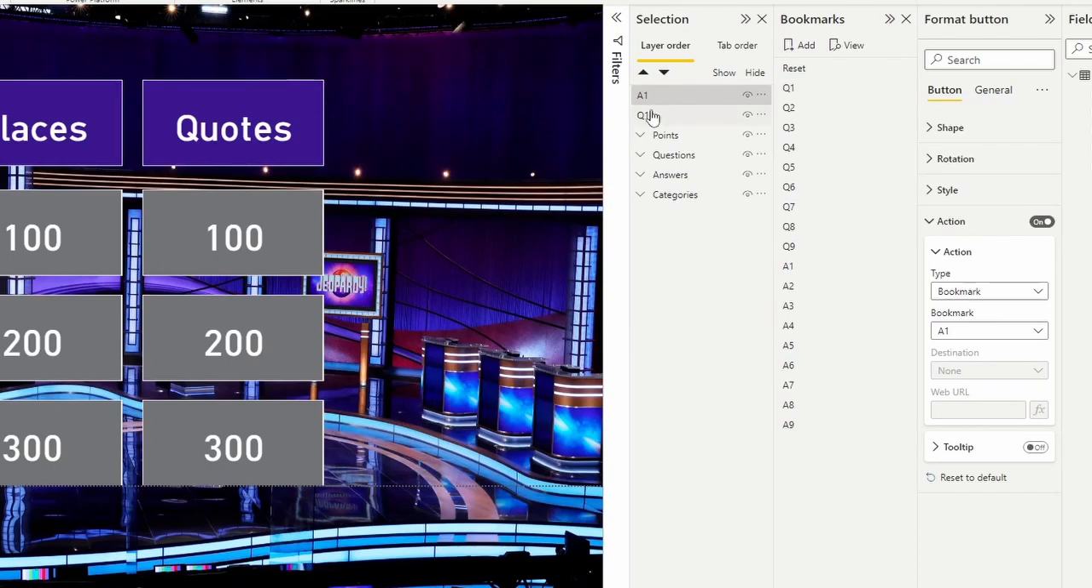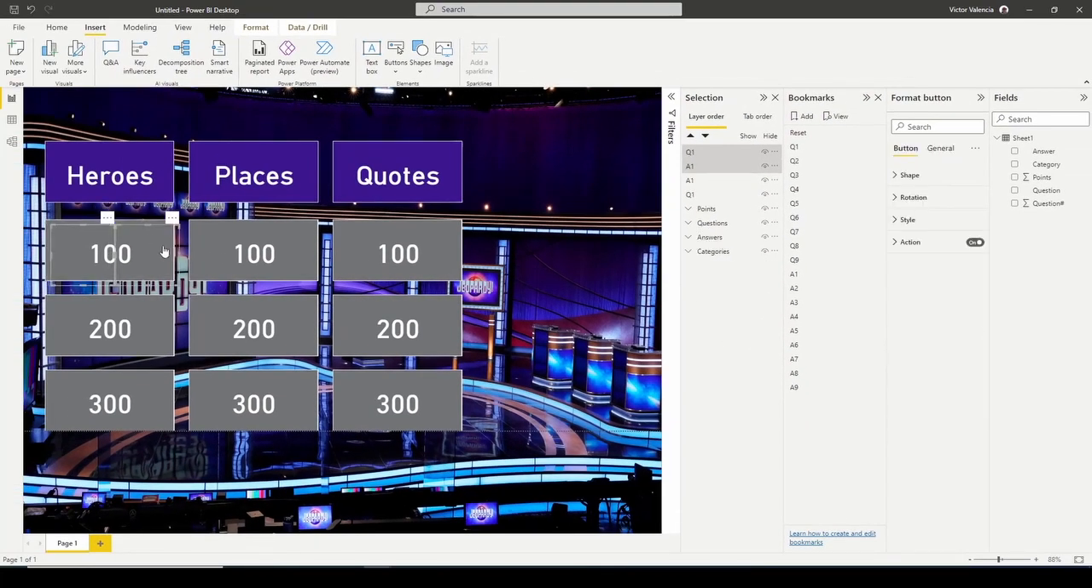Okay, so now what I'm gonna do is I'm gonna select both of them, copy, and I'm gonna paste. I'm gonna drag it right above my other card. I'm gonna paste again. I'm just gonna do these all at once.